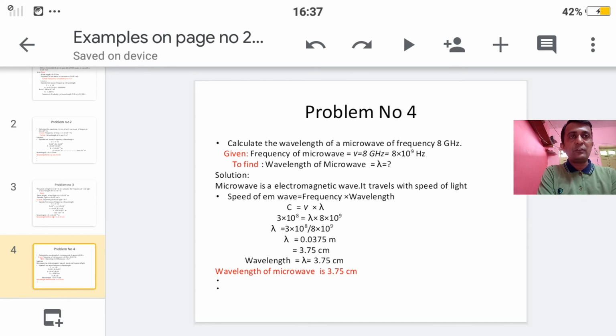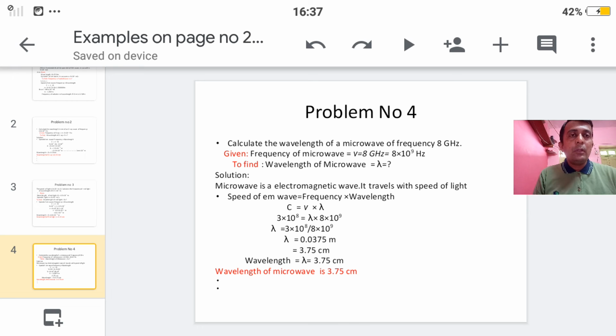See the next one, example number 4. Calculate the wavelength of microwave of frequency 8 GHz. अब देखो यहाँ पे फ्रीक्वेंसी आपको कितना दिया है? गीगाहर्ट्ज. गीगा मतलब 10 टू द पावर 9. और हमें क्या फाइंड आउट करना है? वेवलेंथ. देखो अभी गिवन, what is given? Frequency of microwave, it is 8 gigahertz. In the form of hertz it is 8 into 10 to the power 9 hertz.